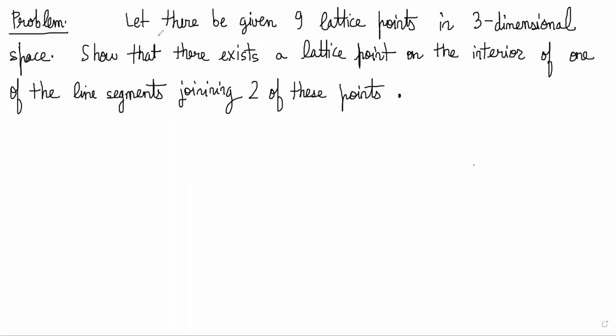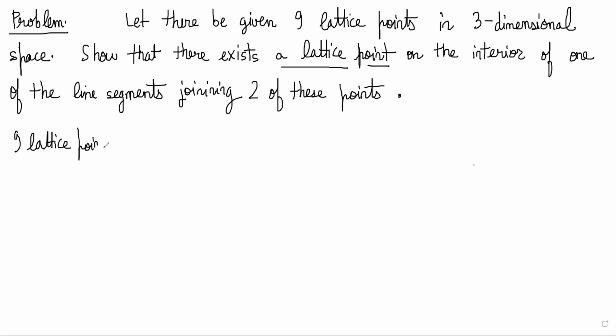So, this problem says, let there be given 9 lattice points in three-dimensional space. We'll discuss what a lattice point is. There are 9 lattice points in three-dimensional space, and they are asking us to show that there exists a lattice point on the interior of one of the line segments joining two of these points. Basically, not much information is given. What is given is there are 9 lattice points in 3D space.